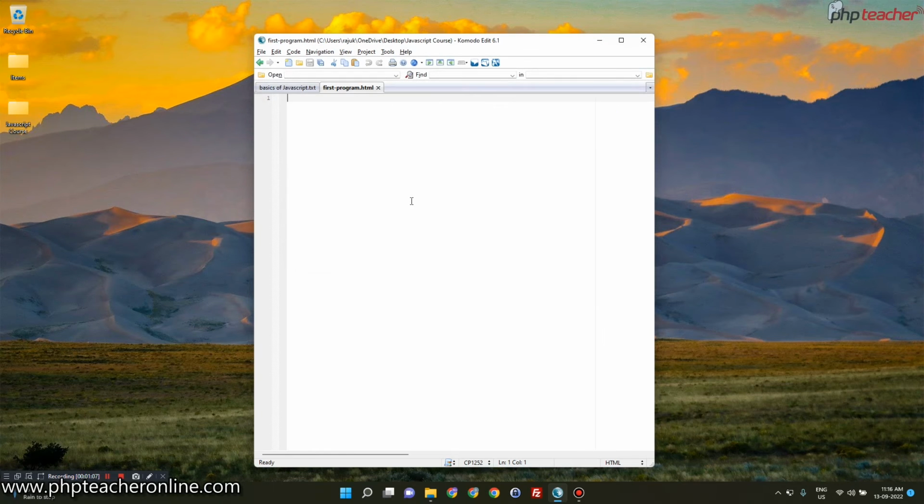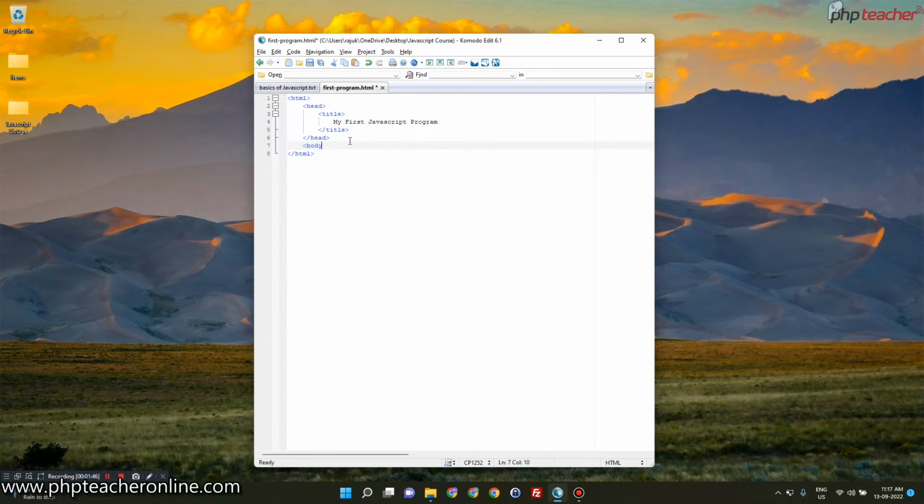Now let's save it. After saving, as you can see, the file is totally empty, blank. So first I'll write some basics of HTML to get started. That is the HTML tag and HTML end tag, and then there should be a head tag, which will end, and a title tag, which will end. Inside that title tag I'll write "My first JavaScript program".